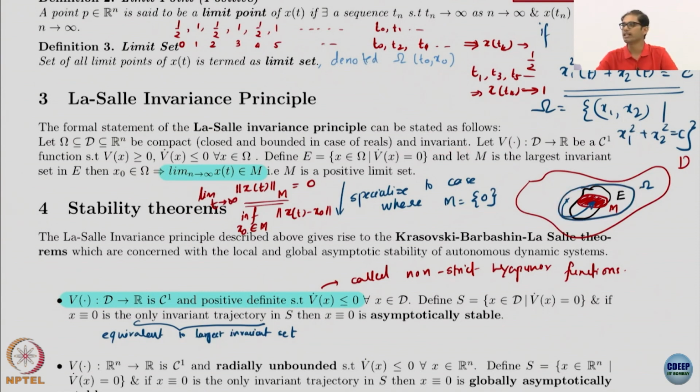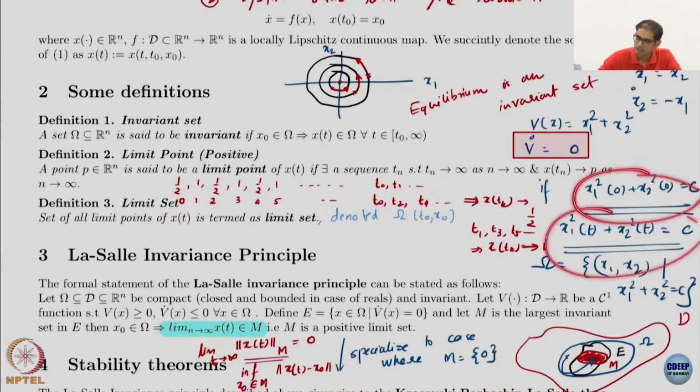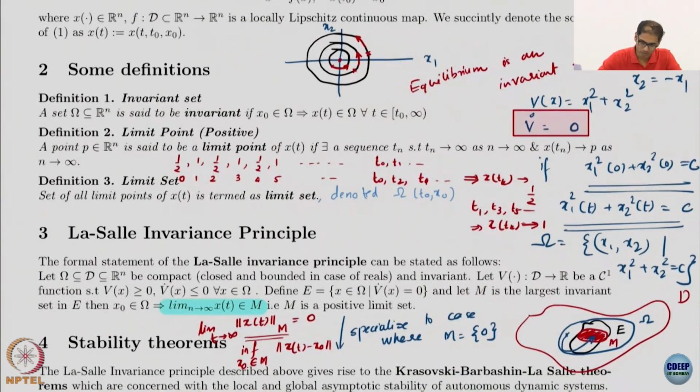Also it has to be invariant, which means if solutions begin inside the set omega, they don't escape the set omega. So again, examples are things like these. Okay. One question: do you think this circle, that is the set omega, which is obviously invariant just by the equation, is it compact? Is it closed and bounded? Boundedness is obvious, I hope, because x1 squared plus x2 squared is C.